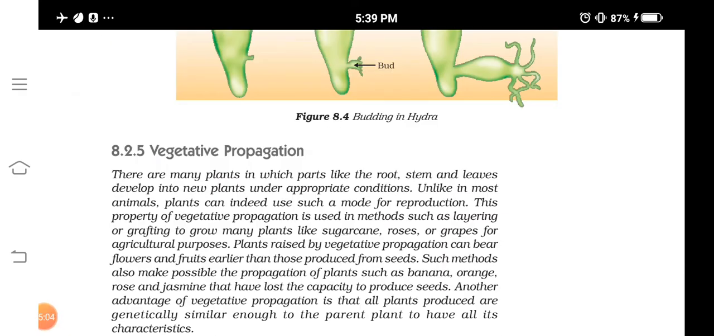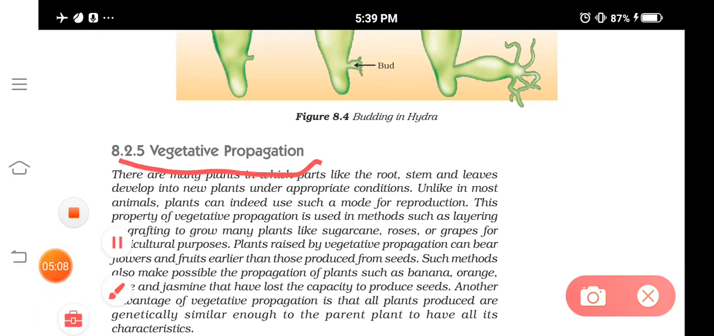The next topic is vegetative propagation. Vegetative propagation is a kind of propagation found in plants. The reproductive part of the plant is the flower. The root, stem, leaves, etc. are the vegetative parts, which do not take part in reproduction directly.